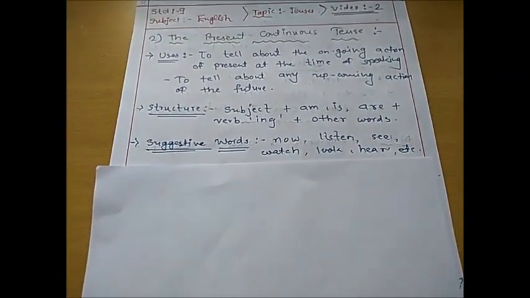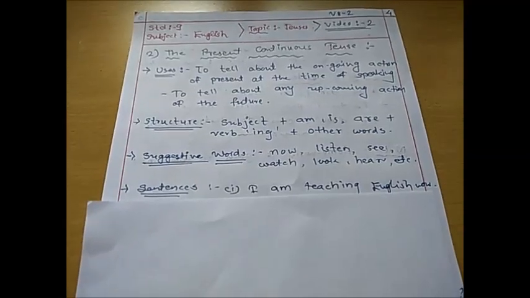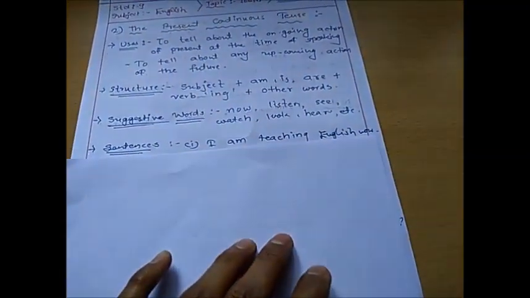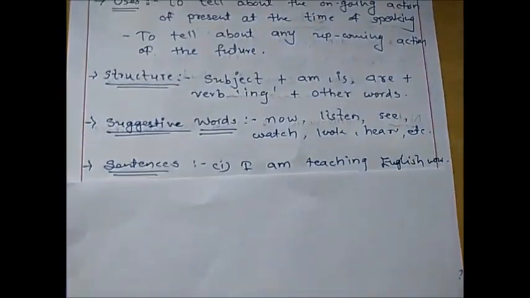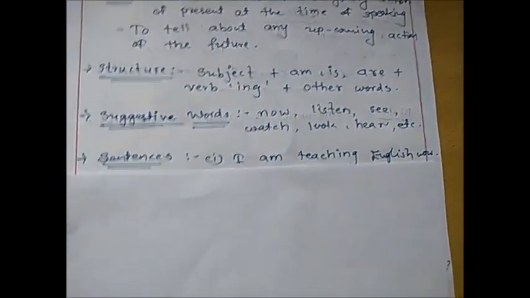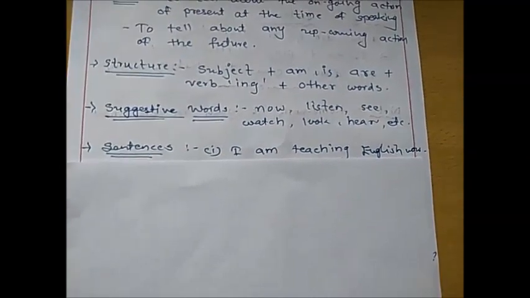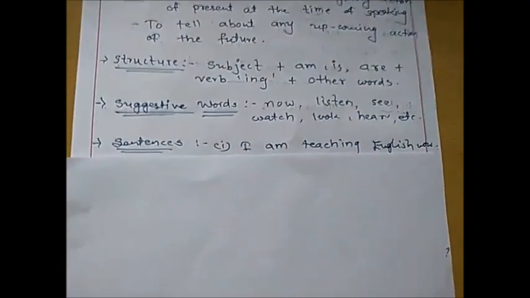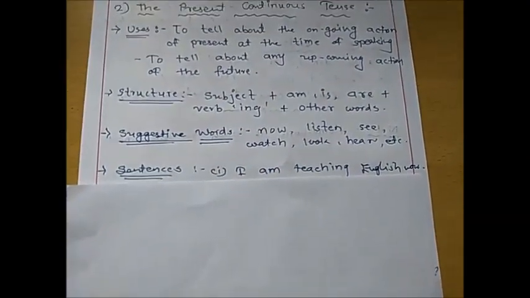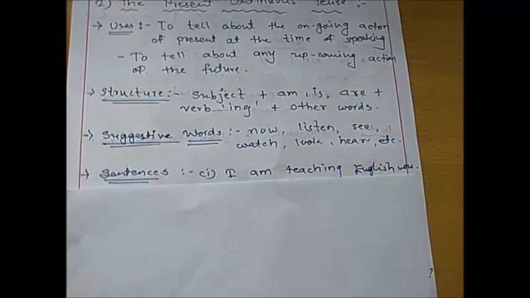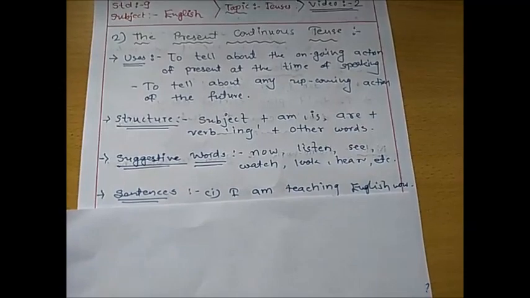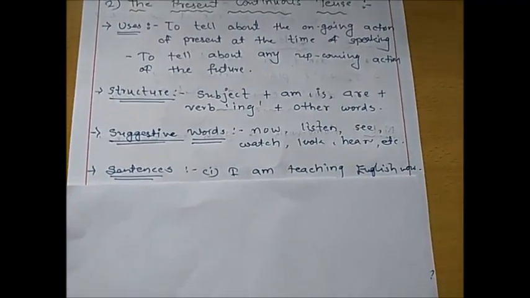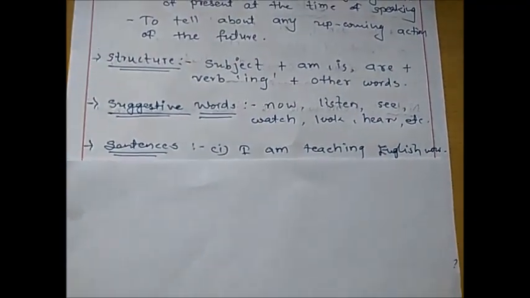Now let us come to some sentences. Firstly, I made the sentence using the subject I. Now it is not necessary that every time you use I, you, he, she, it, they, etc., but sometimes you can also use names. Understood? Okay, now let us see this example.